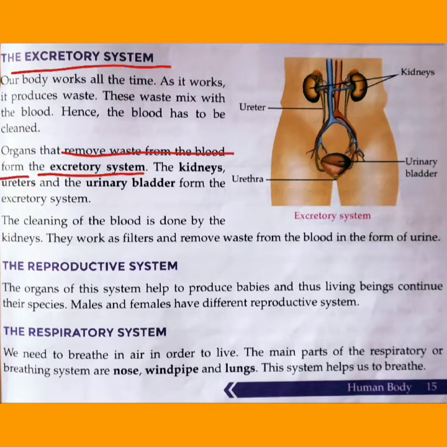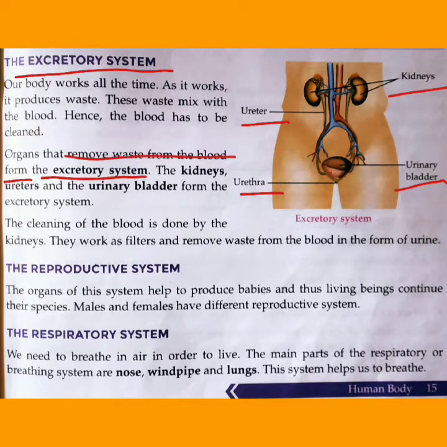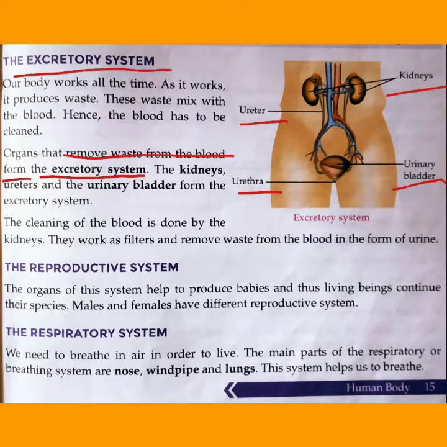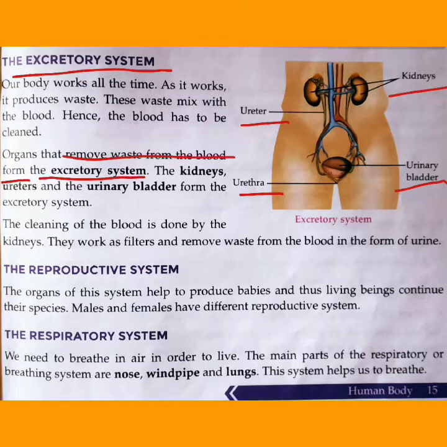So which organs are they? They are the kidney, ureter, urinary bladder and urethra. Because our body works all the time, it produces waste. This waste mixes with the blood and makes the blood impure. So this has to be cleaned, and this work is done by the excretory system.